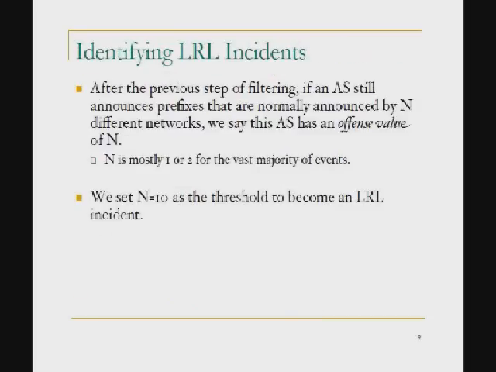So after the previous filtering, if an AS still announces prefixes that are normally announced by other networks, we say this AS is offending another network. How many networks it is offending, we call that number the offense number. In most cases, the offense number is just 1 or 2. But there are a small number of cases where the offense number is pretty high. We set a threshold of 10: if you are offending 10 or more other networks, then we say this is a route leak or prefix hijack.